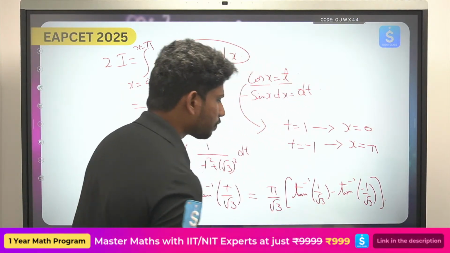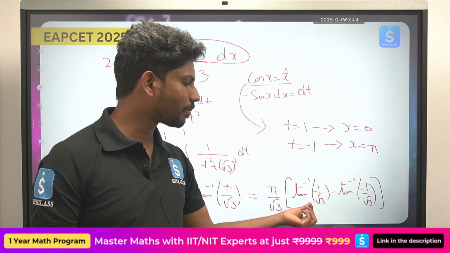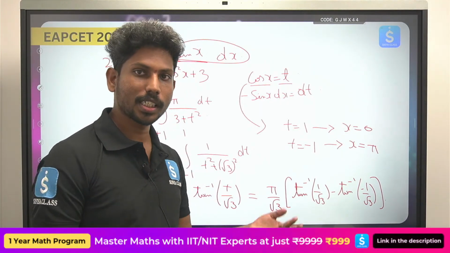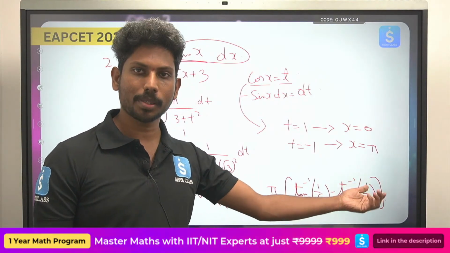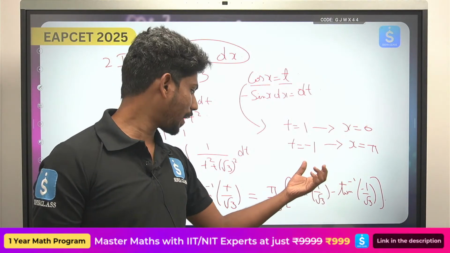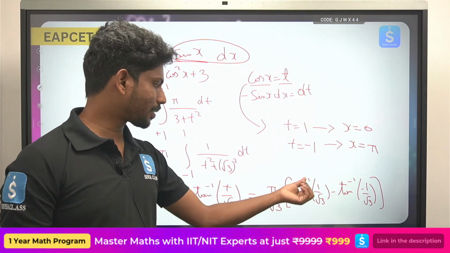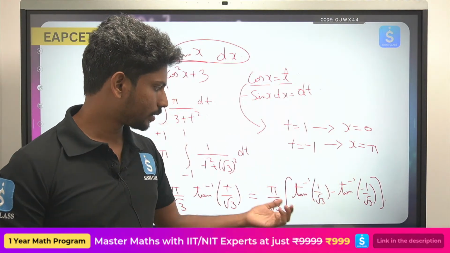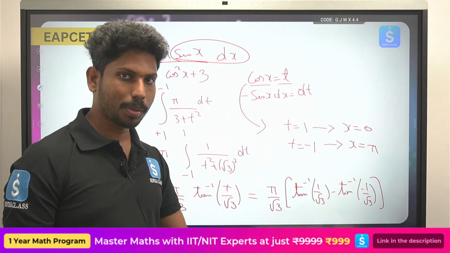Tan inverse 1 by root 3: the value of tan 30 is 1 by root 3, so that is pi by 6. Tan inverse minus 1 by root 3 will be minus pi by 6. So pi by 6 plus pi by 6, that is 30 plus 30, is 2 pi by 6, which is equal to pi by 3.